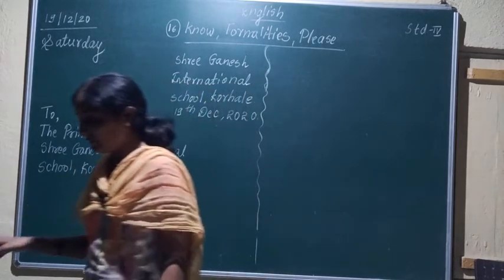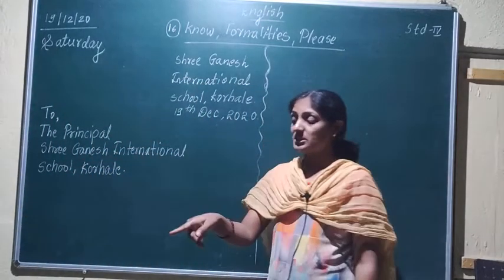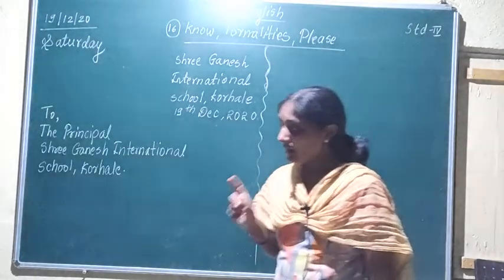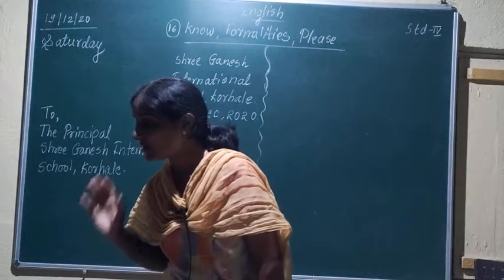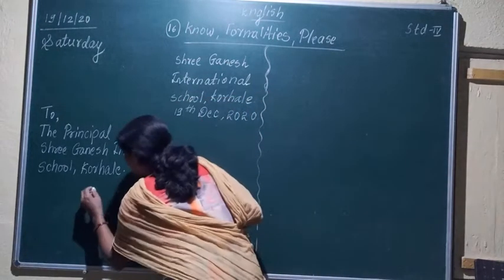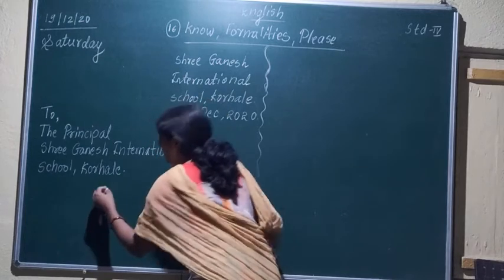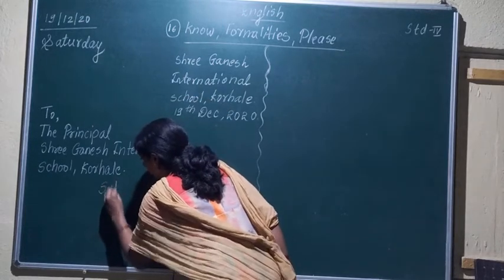After Korhari you have to give a full stop, and then you have to write the subject. Now what subject is given in our book? The subject given in the book is request for home issue facilities. So I am writing here, subject. You have to keep some gap over here, and below the word Korhari you have to write the subject.